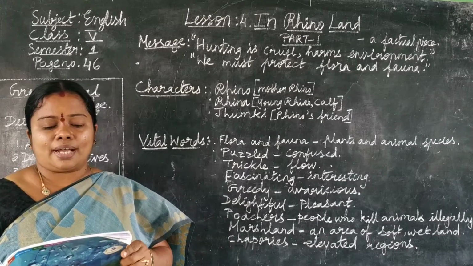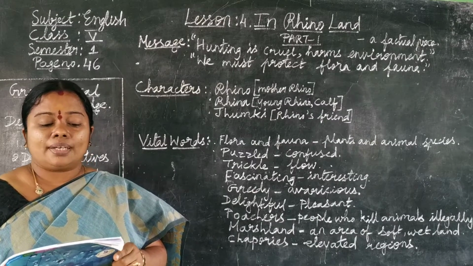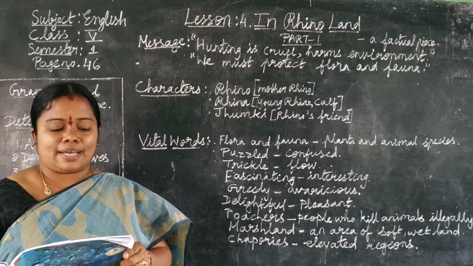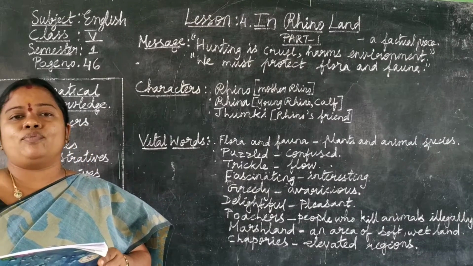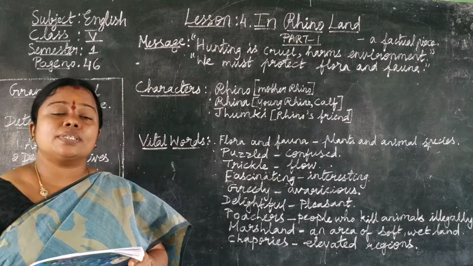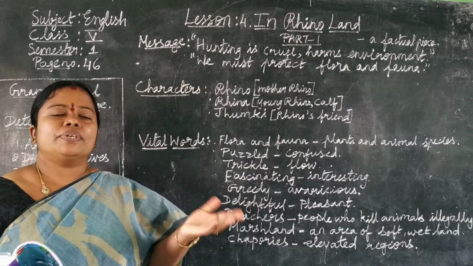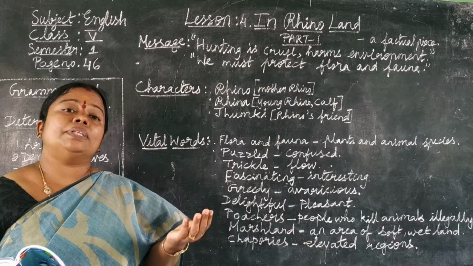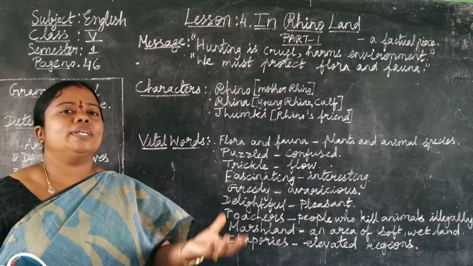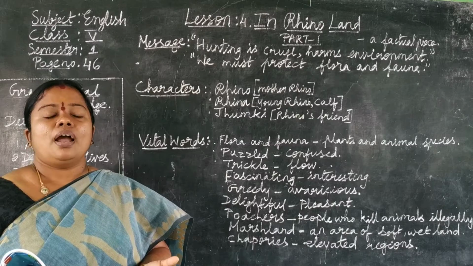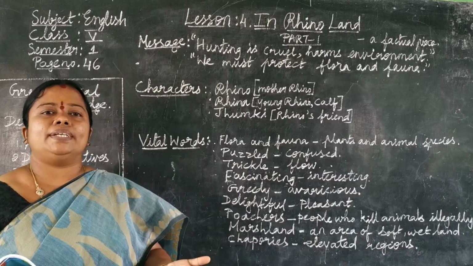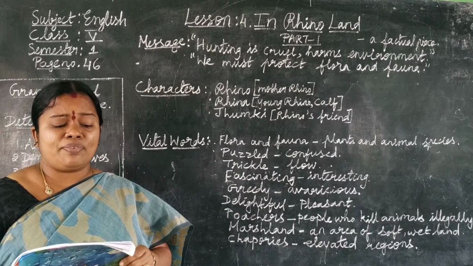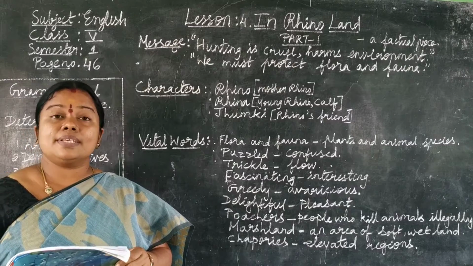I like watching little Raina splash in the water beside me, and I know that she will make friends here. She will grow up surrounded by open grasslands and the most fascinating flora and fauna. What do you mean by fascinating? Interesting. Flora and fauna, different species of animals and plants. So the mother rhino is saying that Raina will grow in this beautiful environment, and she will look at all the varieties of animals and species. So many forests are being cut down everywhere, so I am glad that she has a safe home here.